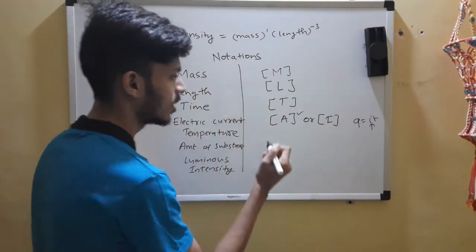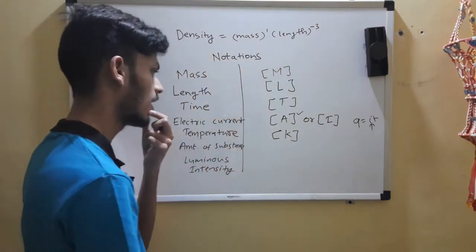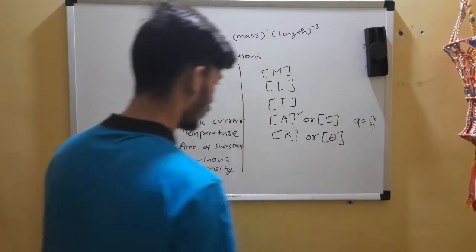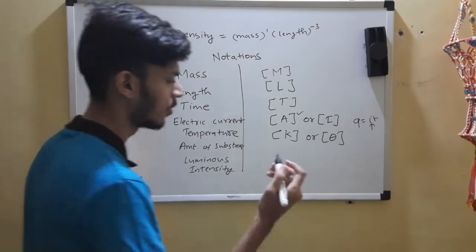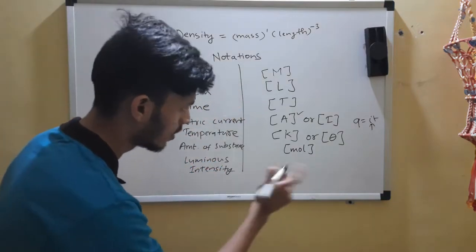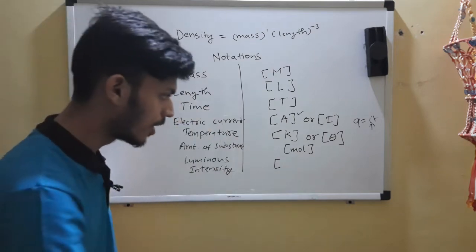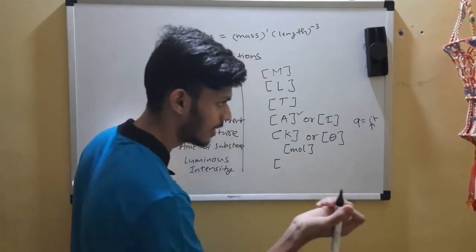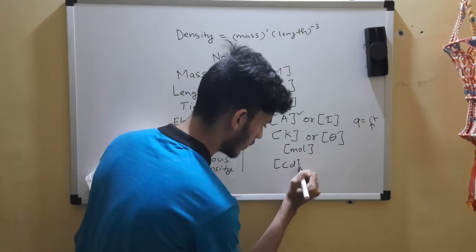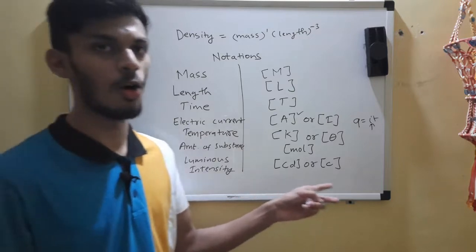So temperature, coming back, it's Kelvin. K, so we borrowed that capital K from there, or you can also say it as theta, a Greek letter. Now amount of substance is denoted this way. Now let's come to the last one. This is luminous intensity. It will never appear in your questions. I have hardly seen any, never seen any rather. So it has a symbol CD, but it's my duty to tell you this. Or C, you can use anything, CD or C.